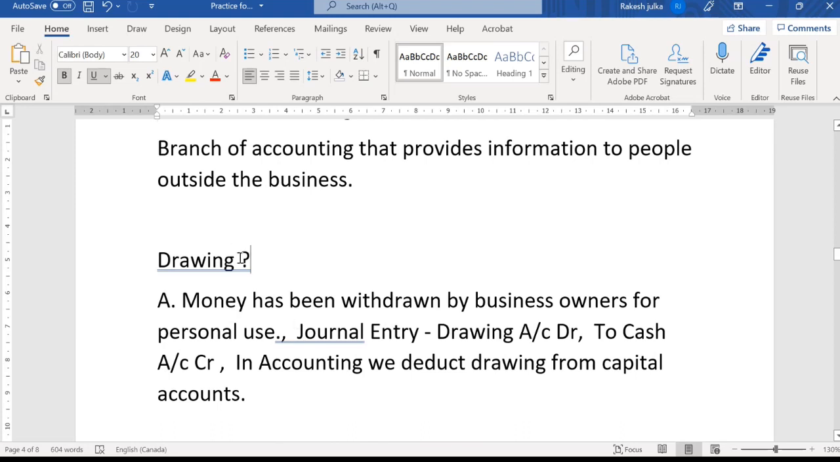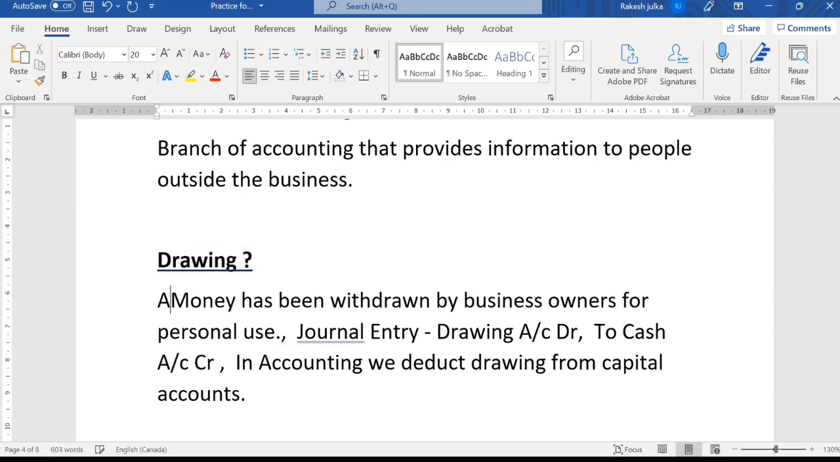Okay, so now if we talk about the drawings, what is the drawing? Drawing is money which has been withdrawn by business owners for personal use. So there will be a journal entry for this month. Drawing account debit to cash, because from the business the cash is going, so the cash will be credit and the drawings account will be debit.